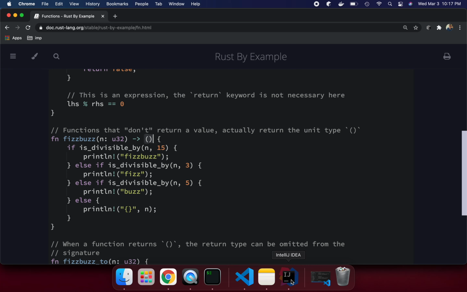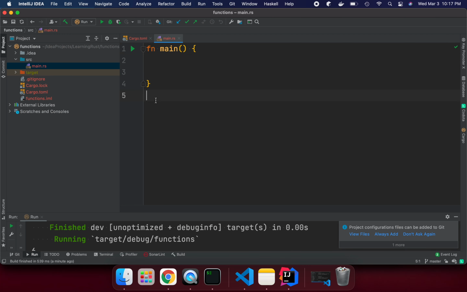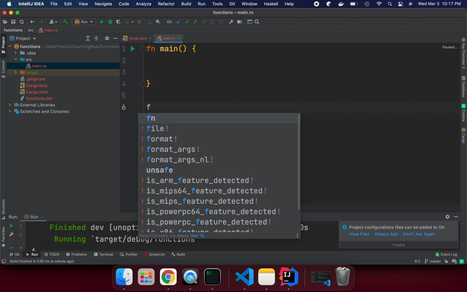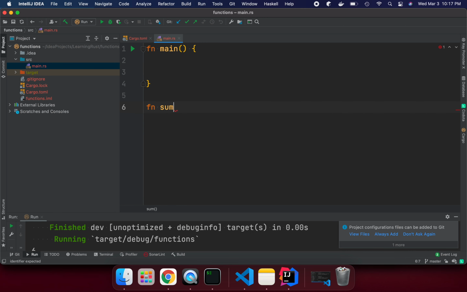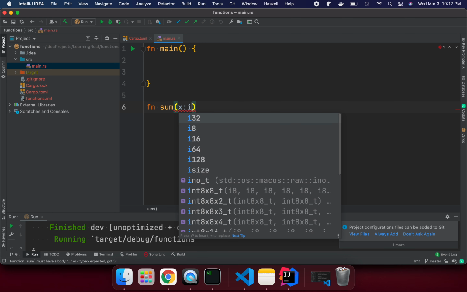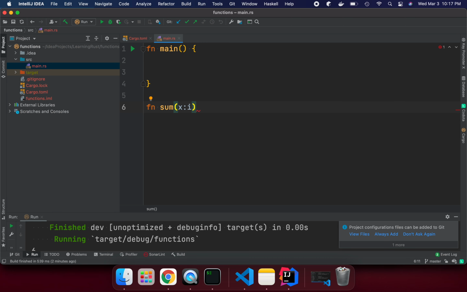Let's try to understand here. If we want to create a method, we can call it sum. It is going to take two parameters, x of type i32 and y of type i32. It returns something, so we need to put the return type through the arrow, and return x plus y.